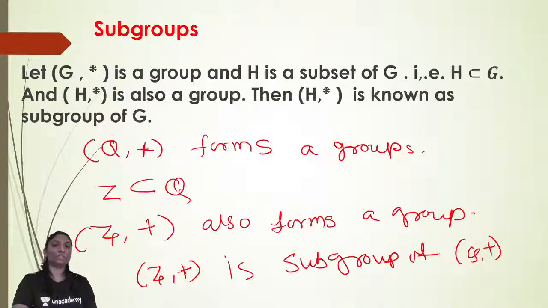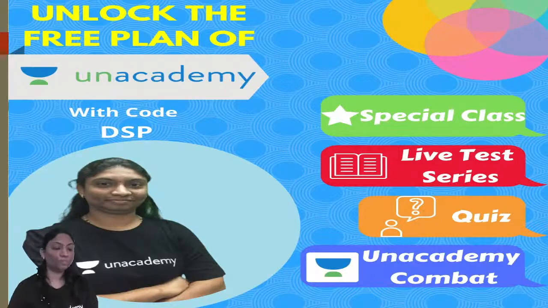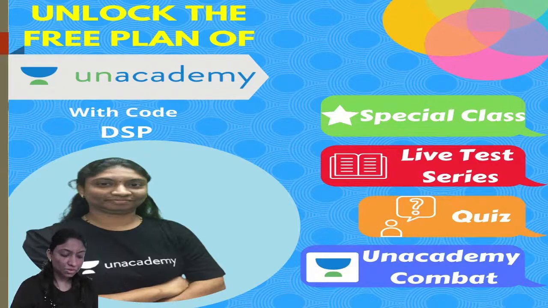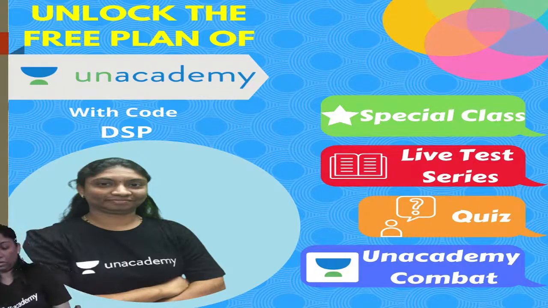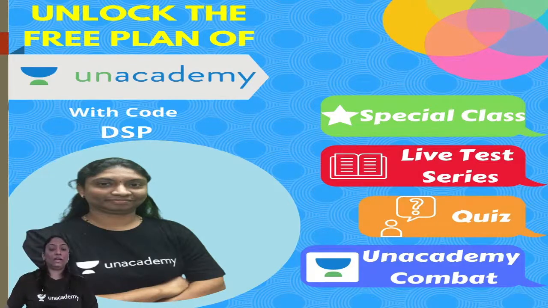So every part is covered. I hope you are getting every concept of group theory clearly, and definitely your doubts will be cleared from yesterday's lecture and this lecture. I have covered the most important things from group theory.